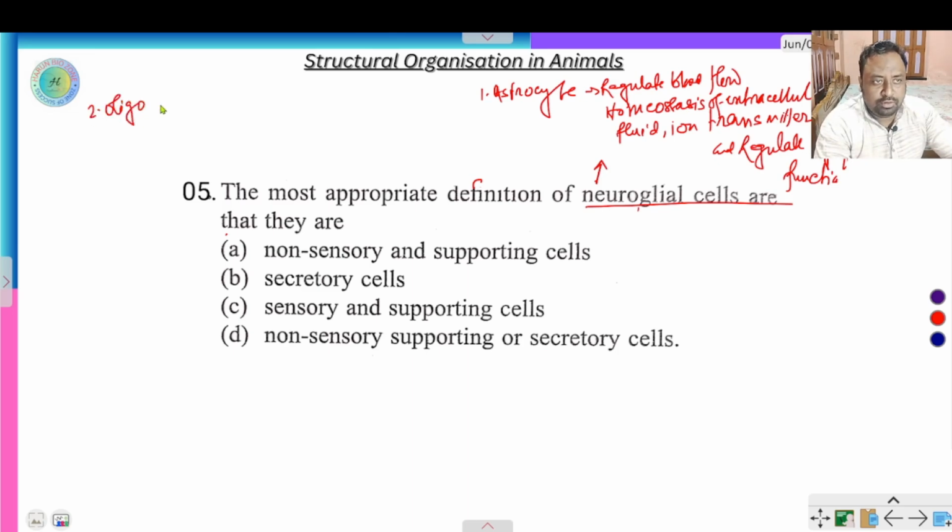Oligodendrocyte produces the myelin sheath. The myelin sheath is made of sphingomyelin.